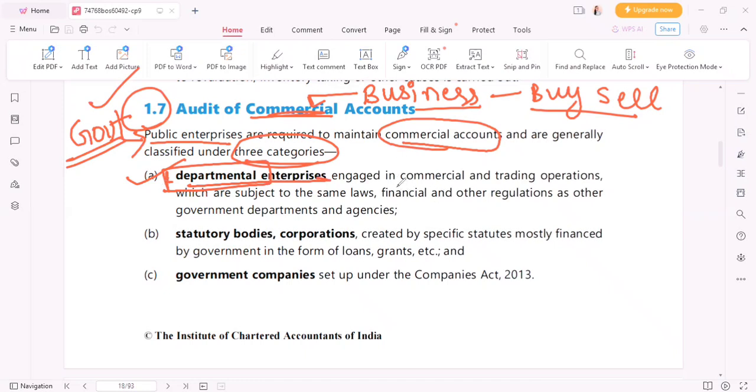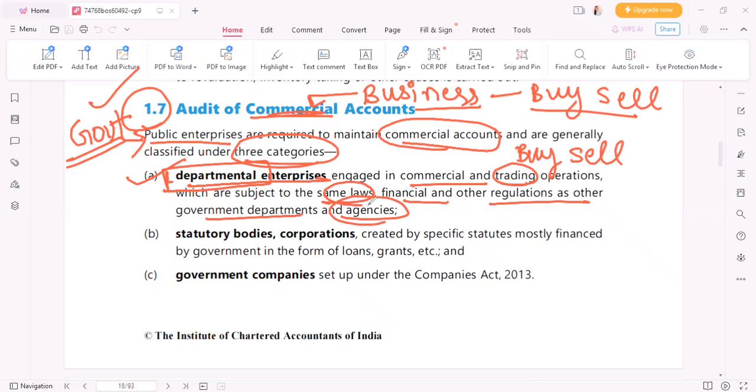So departmental enterprises engaged in commercial and trading operations. Obviously, trading commercial operation means what? Related to business only. Buy, sell. Buy, sell is nothing but to trade, right? So departmental enterprises involve what? Those who are doing the buying and selling operations. So those are nothing but what? Departmental enterprises, right? Which are subject to the same laws, financial, other regulations as other government departments and agencies.